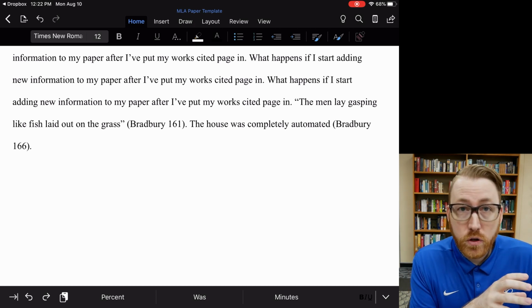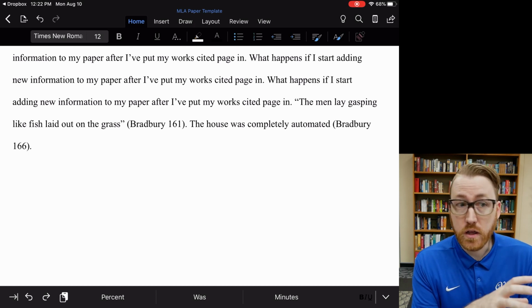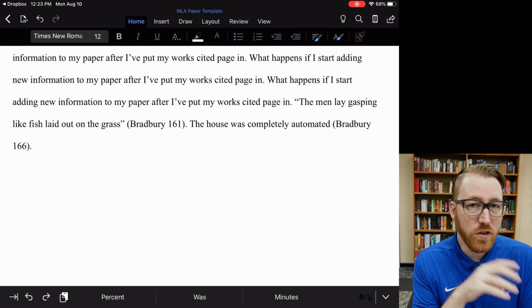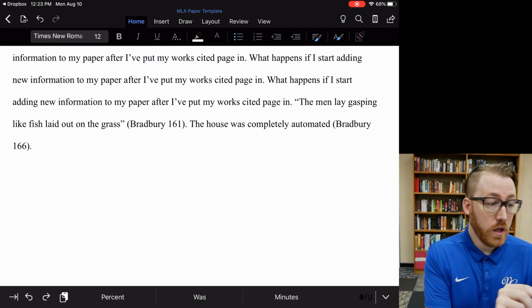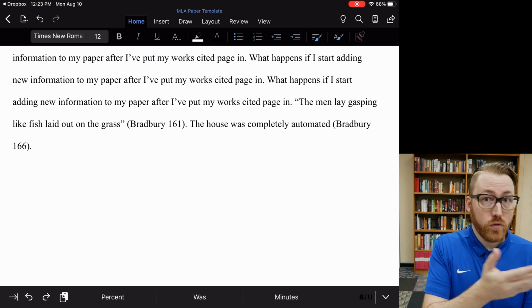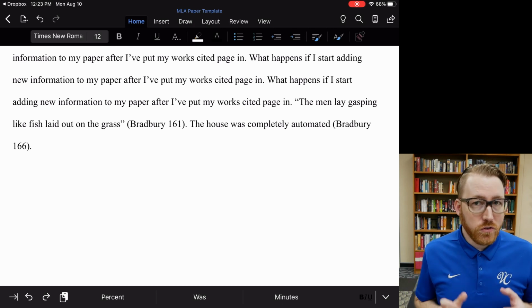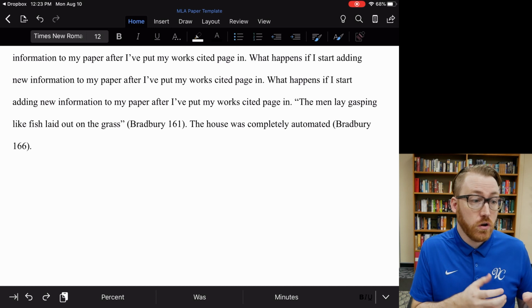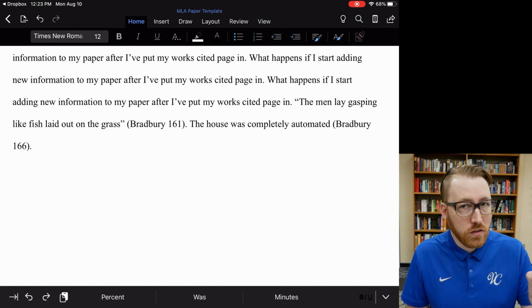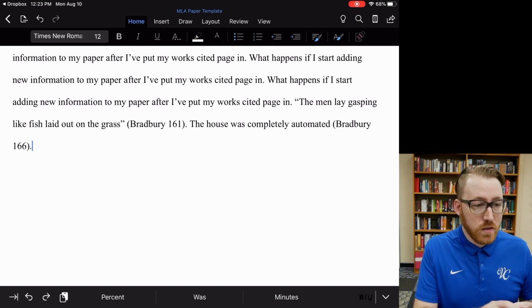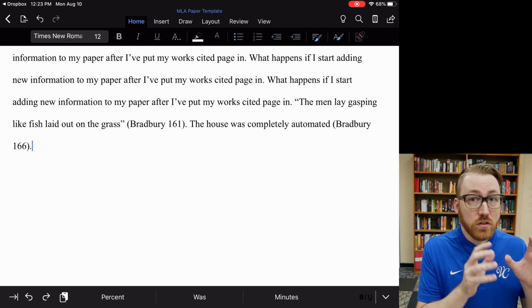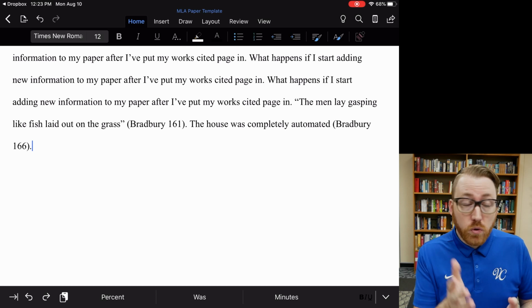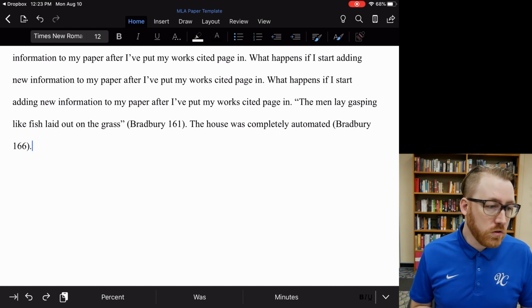Now you might notice a problem with what I've done here. I've cited two different works by the same author and I've used the last name for both of them. And in this instance, they're both from around the same page number, so there's not even a clear hint as to which one of these texts I'm referring to in my in-text citation. And that's the reason that we waited to do this until now, because it's important for us to take a look at this particular case that you will run into at least a couple of times this year for sure.